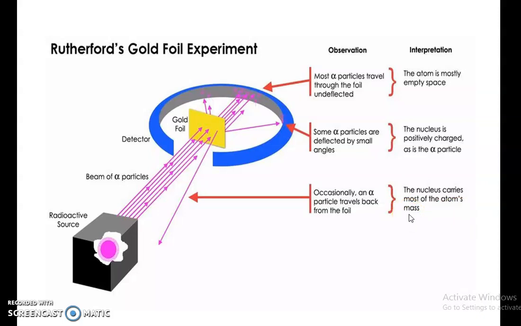So the main three interpretations from the gold foil experiment are: most of the atom is space, an atom is empty; the nucleus is positively charged; and most of the mass is concentrated at the nucleus.